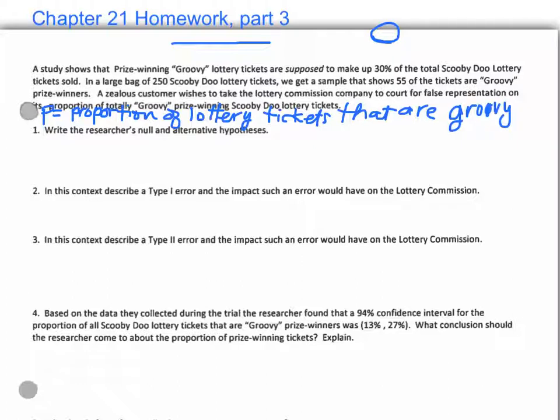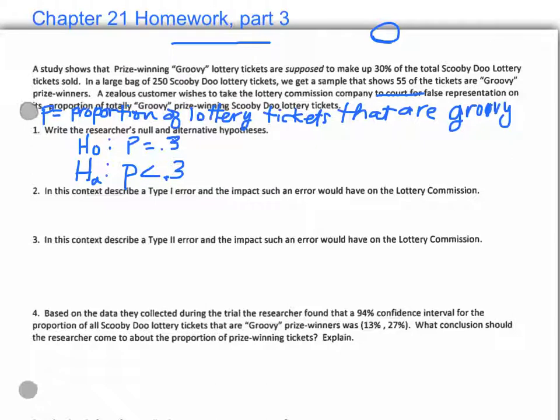Our null hypothesis is that the proportion of tickets is 30%. And then our alternative hypothesis is going to be that it is less than. I know that it doesn't state a particular direction, but we certainly would not take them to court if the number was too high. So we're going with less than 0.3.